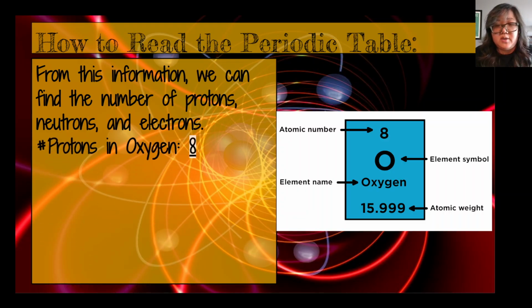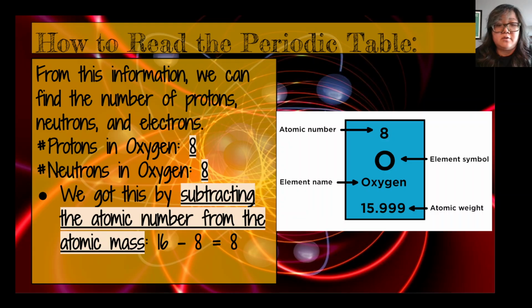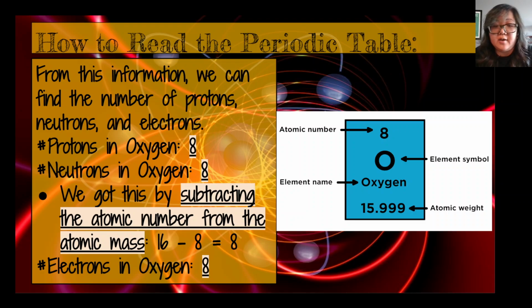So as I've mentioned, we can figure this out, right? Protons is 8 by the atomic number. Neutrons is 8 because I take the atomic weight, subtract the atomic number. And electrons is 8 because we know that the number of electrons and the number of protons is the same. Okay? So hopefully that wasn't too confusing.